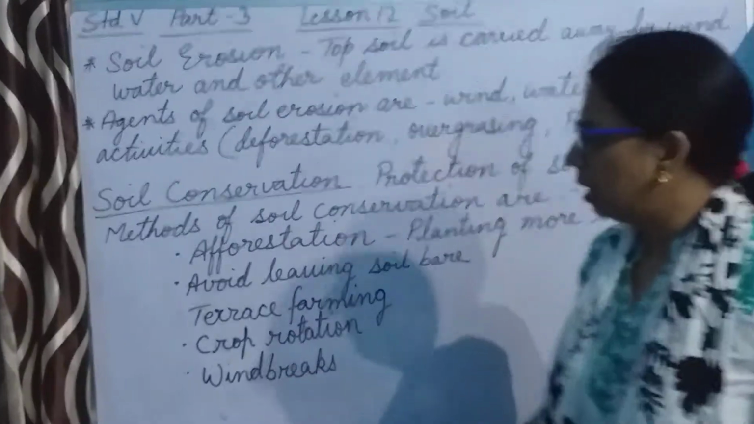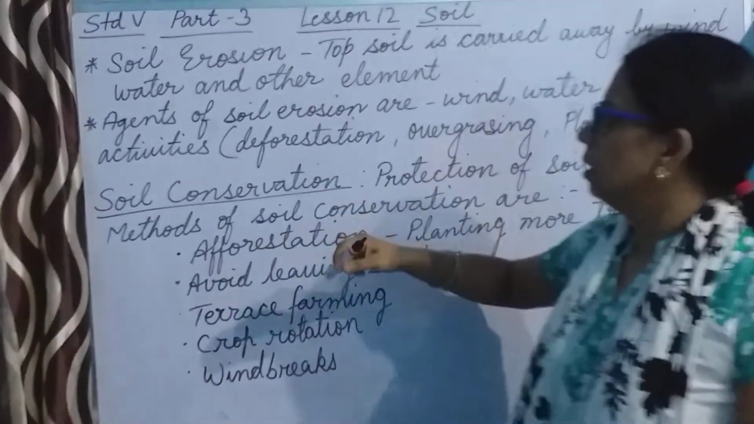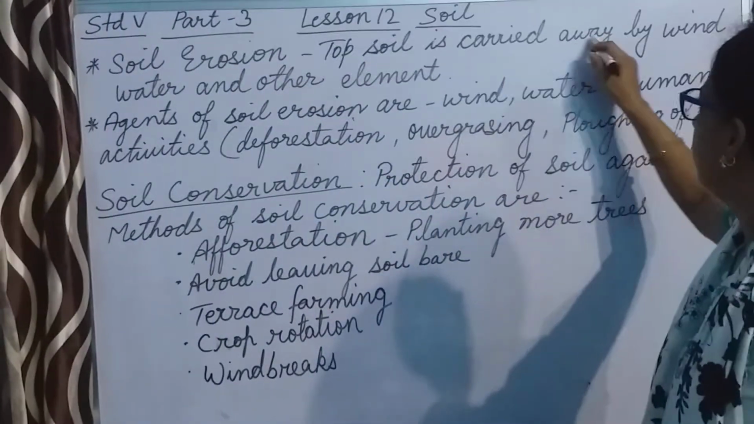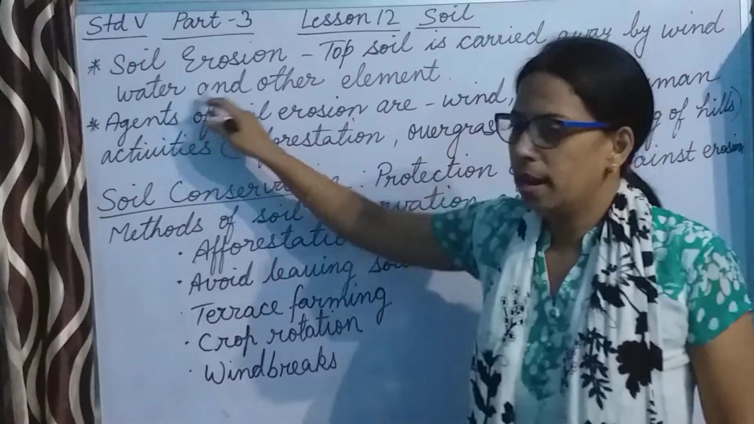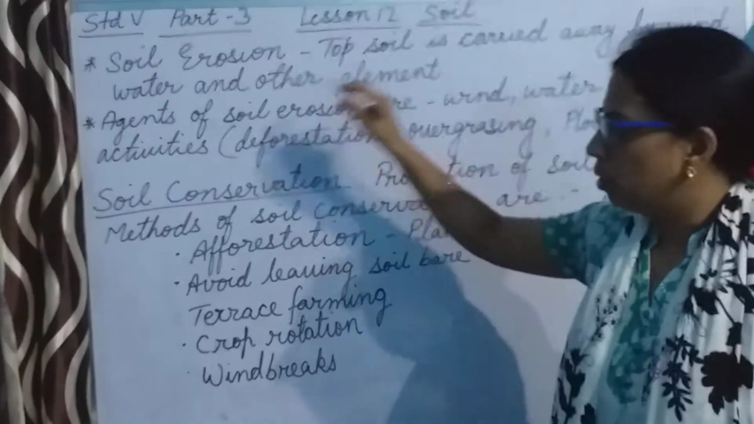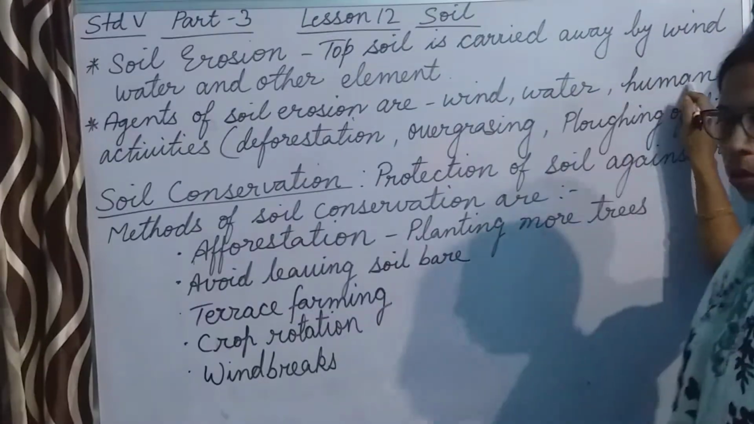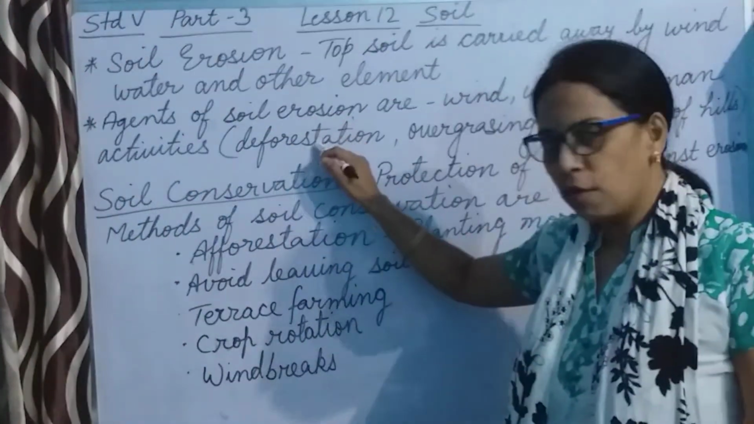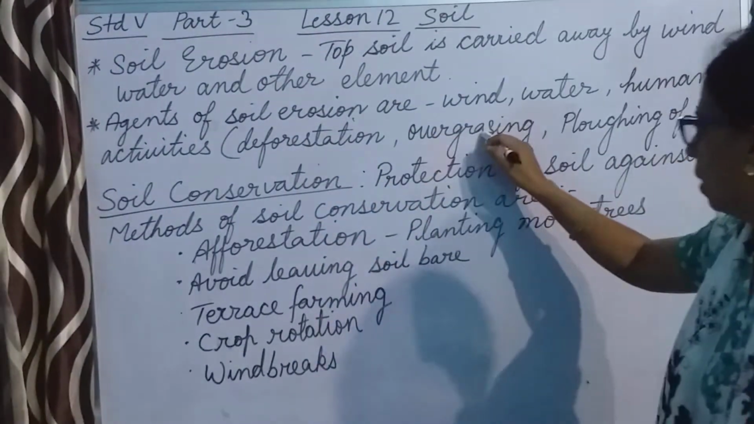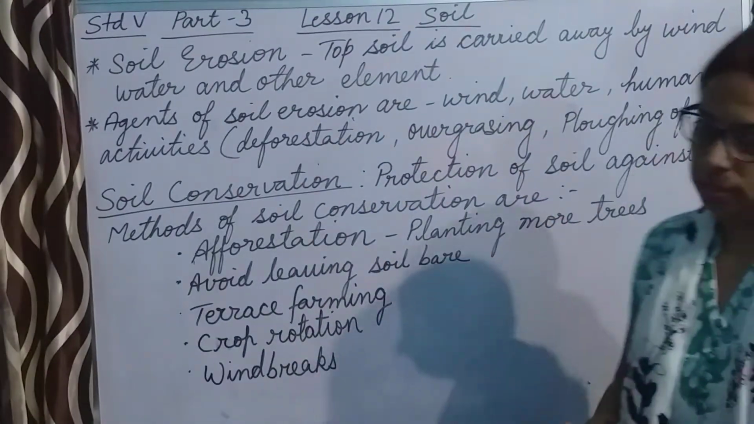So now it is very clear to you that soil erosion is when the topsoil is carried away by wind, water and other elements. What are the agents of soil erosion? That is wind, water and human activities like deforestation, overgrazing and plowing of hills.